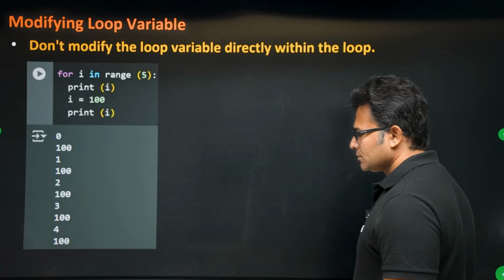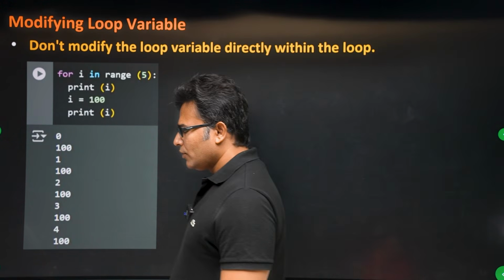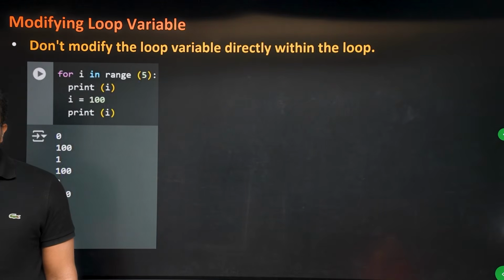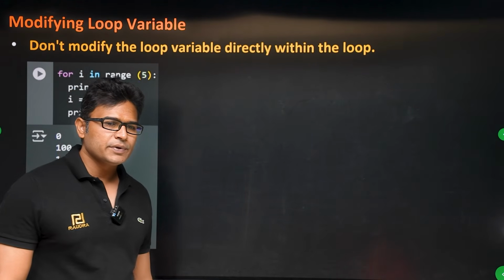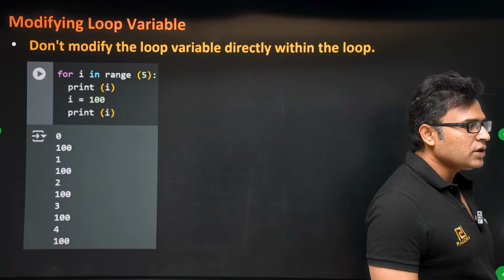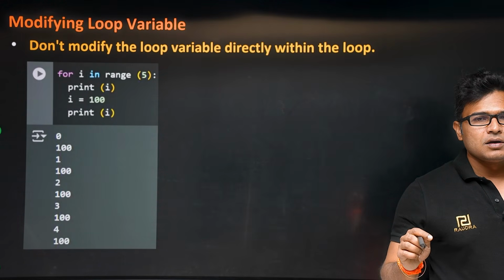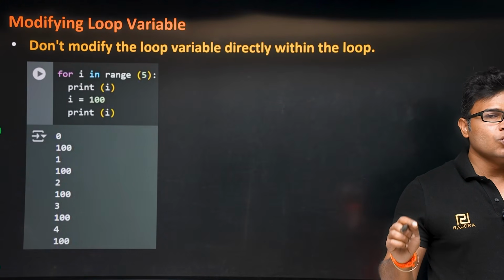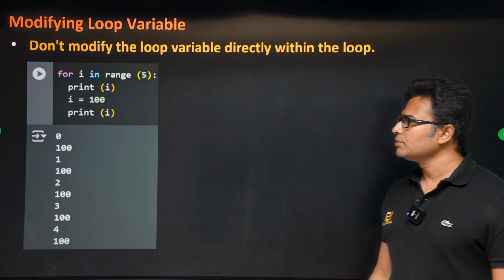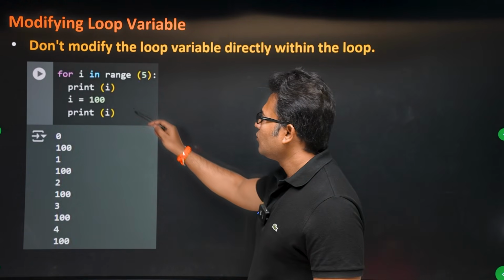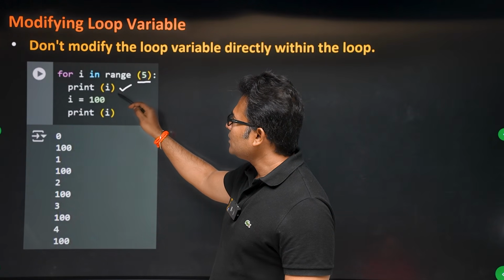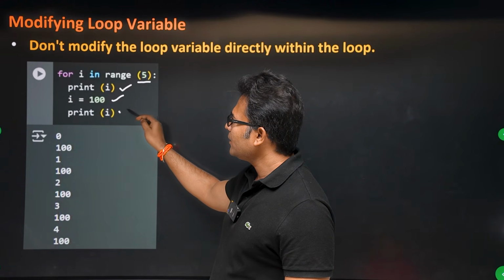And one more thing is, if you are having a loop variable, don't use it for any other purpose. A loop variable should only be used as a loop variable. It should not be used for other purposes. For example, if you write like this, for i in range of 5, print i, then i equals 100, and then again print i.